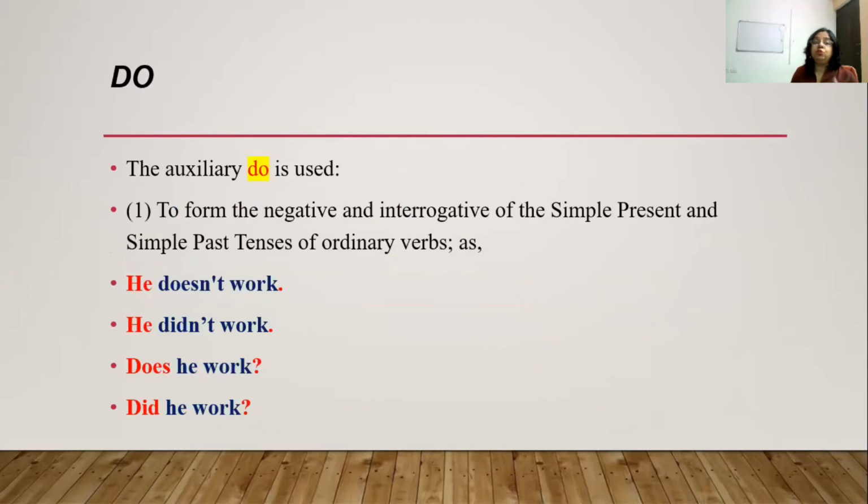Now next comes the do verb. The auxiliary do is used to form the negative and interrogative of the simple present tense and simple past tense of ordinary verbs. For example, he doesn't work, okay? Negative form. He didn't work, again negative form. Then in the question form, does he work? Did he work? So that is the do form.